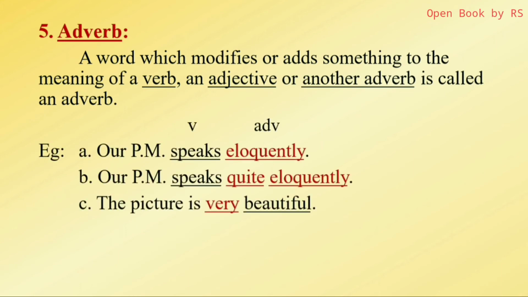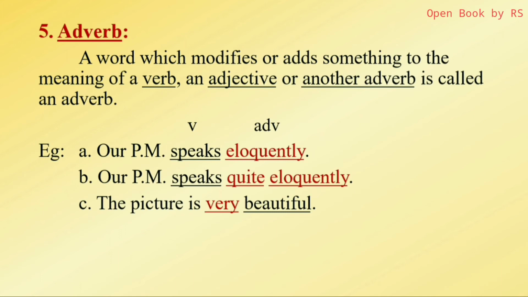Our Prime Minister speaks eloquently. Here, speaks is the verb. And how does he speak? Eloquently. So the word eloquently adds something to the meaning of the verb speaks. So eloquently is an adverb because it modifies the verb.